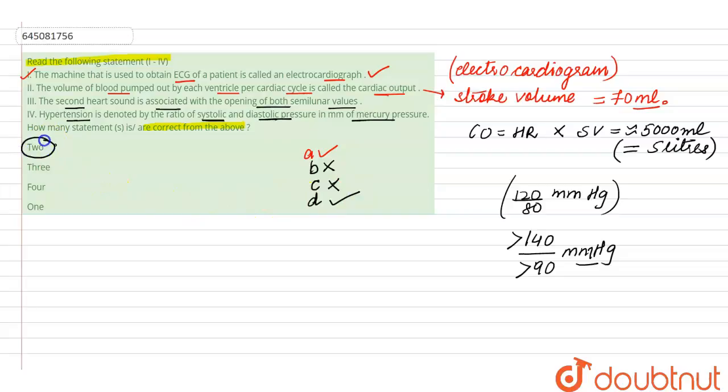So the only right statements here are statement number 1 and statement number 4. So we can say that 2 statements are correct while the other 2 are wrong. So we can mark option number 1 as the right answer for this question. This is all about this query.